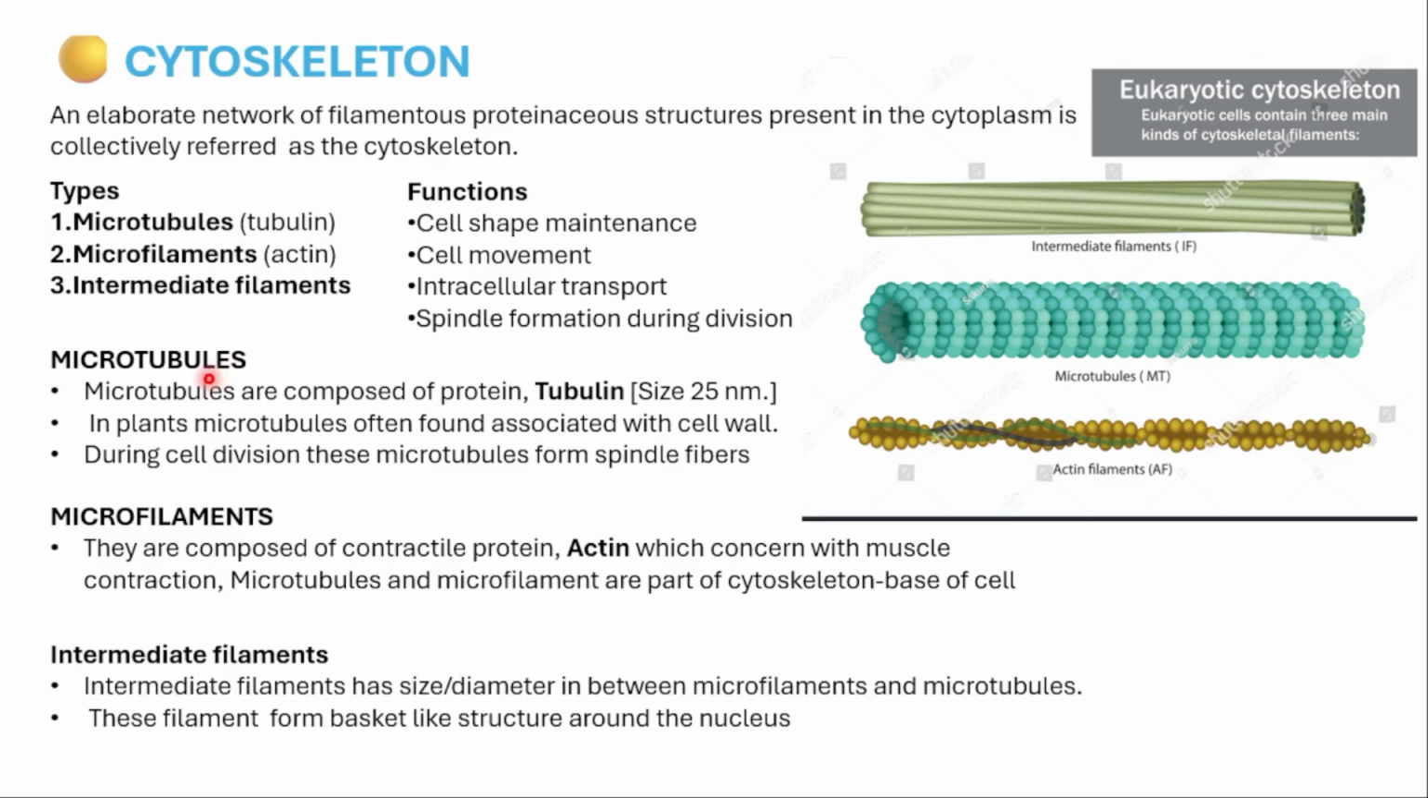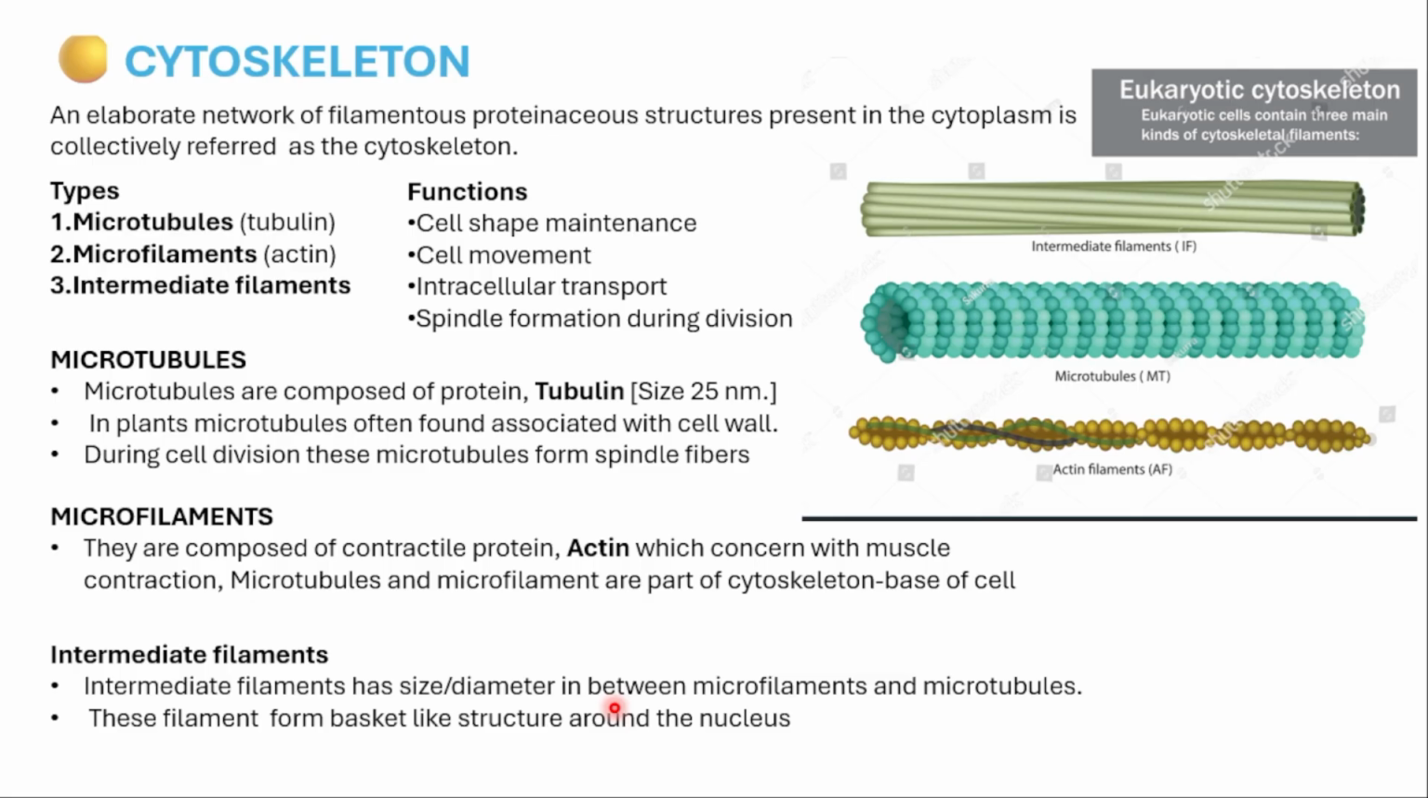Next, microtubules are composed of the protein tubulin, which is about 25 nanometer. In plants, microtubules are often found associated with the cell wall. In the cell wall, you can see the microtubules. During cell division, these microtubules form spindle fibers. Microfilaments are composed of what? Actin. And microtubules and microfilaments are part of what? The cytoskeleton, the base of the cell.